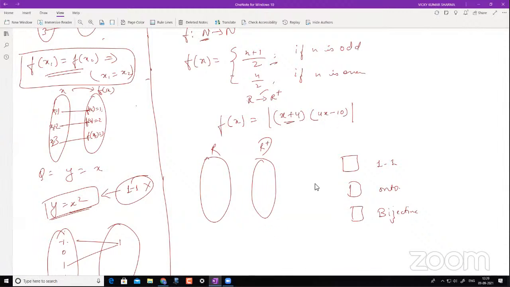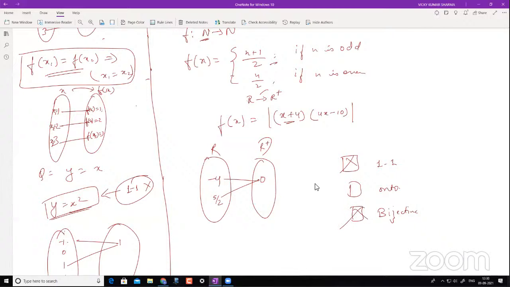If you take x equals minus 4, and at 10 by 4, that is 5 by 2, you will still have 0. This is mapping to 0. This is not 1-1. Not 1-1. So this is definitely not bijective.